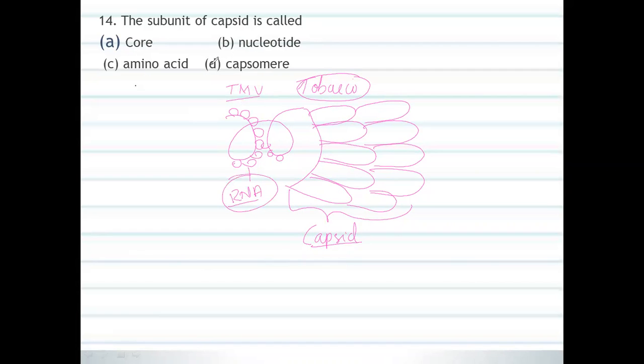So here the correct option is capsomeres, not nucleotide. Nucleotide is not present. The core is not present. Amino acid is not present, especially in capsid. The unit of capsids we are going to call capsomers. Just you have to remember.